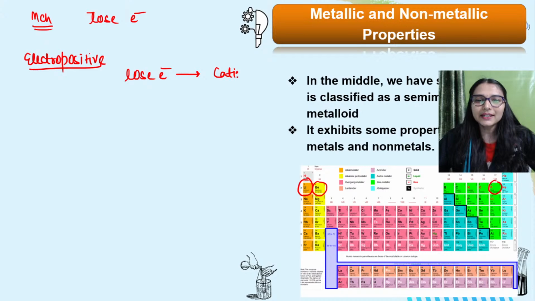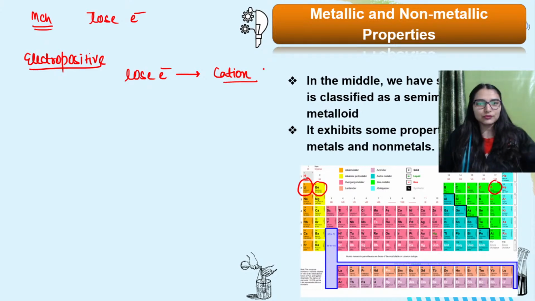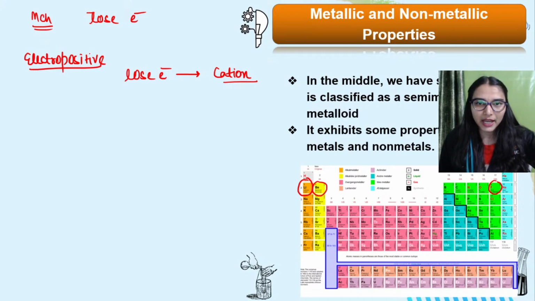So you know that elements lose electrons and they acquire what kind of charge, positive charge. So how do you judge metallic character? Tendency of an element to lose the electron. And electropositive character is the tendency of an element to lose the electron and make a positively charged ion. So the trend will remain the same.